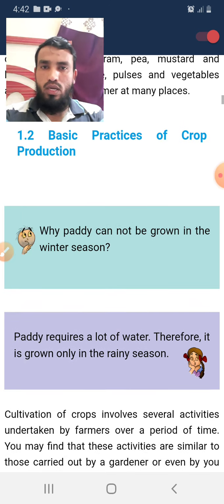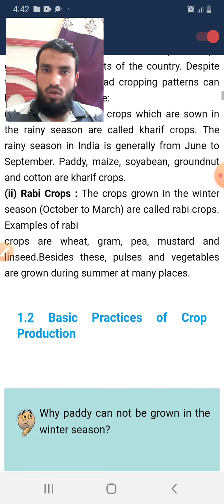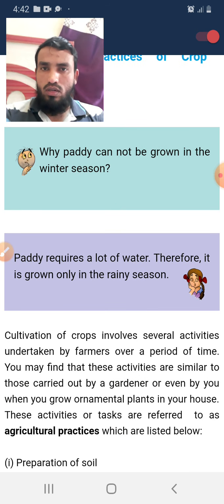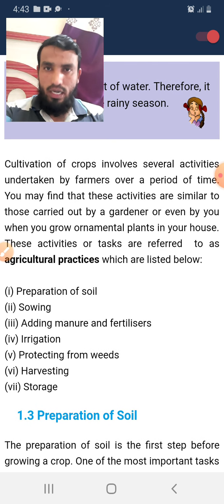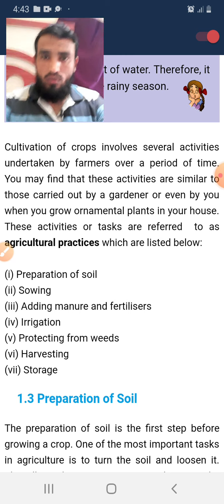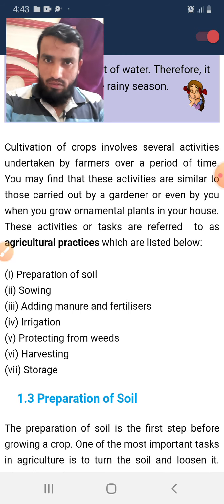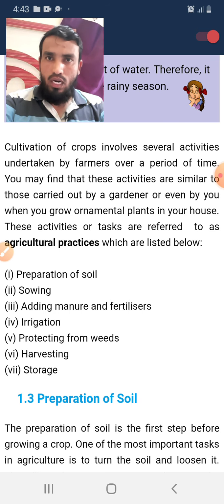Already we have seen that paddy comes under the Kharif crop. Kharif crops need more water, so that is why we cannot grow it in the winter season; we should grow it in the rainy season. Like this, we have to decide. The smart farmers have to decide which kind of condition or climate they have and what amount of water they have. If they have more water, which kind of crop can they grow? If they have less water or less fertile land, which kind of crop do they have to grow? Farmers have to be very smart nowadays if they want to grow more and more crops.